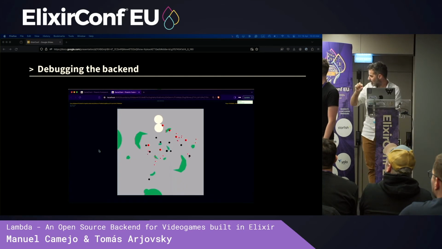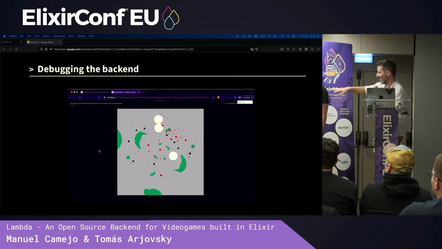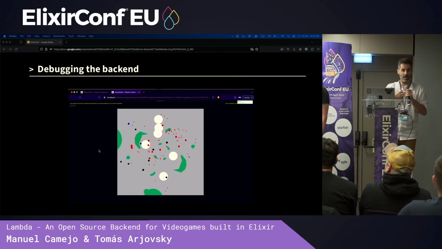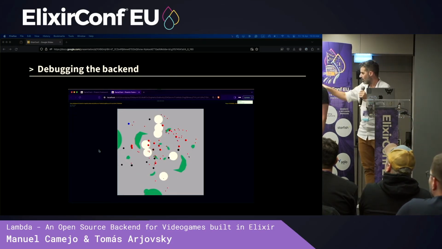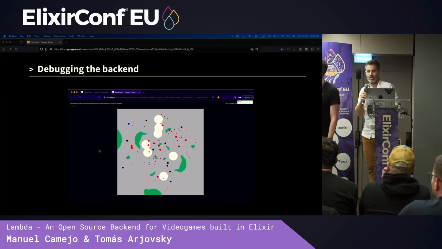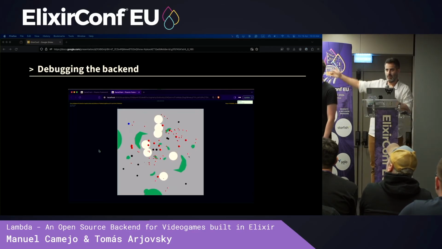The little red circles are projectiles, and they are fighting. They are really fighting. So this is what we use as backend developers to test our developments, because here we can see the hitbox, the real shapes, and it's very difficult to debug in the.